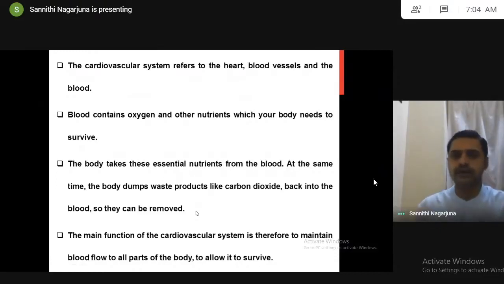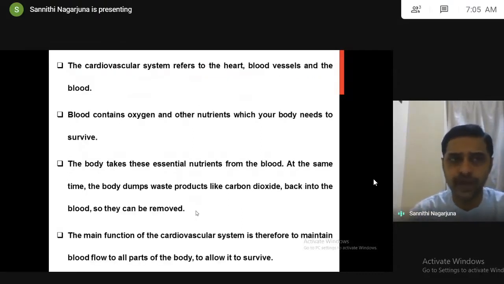As we know, the heart will pump oxygenated, purified blood to various parts of the body. The different organs utilize the oxygen and nutrients for their various functions. Because of these functions, they will release carbon dioxide as a waste product. That carbon dioxide has to be removed from the body. This is the exchange of gases, intake of oxygen and removal of carbon dioxide. So the cardiovascular system in collaboration with the respiratory system will work on the exchange of gases, and this is totally called the circulatory system.